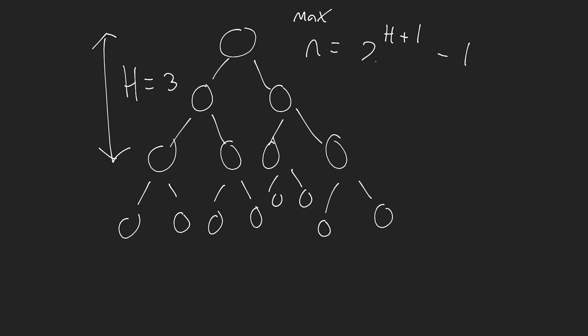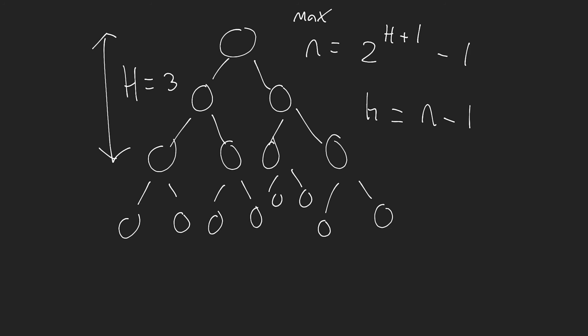Very important, okay? The maximum number of nodes you can have in your tree is 2 to the exponent h plus 1, minus 1, and that's just due to the properties of this tree. The height of the tree is an important factor. Again, that's going to be the maximum possible depth between any given node in the tree. And there's some other properties we can look at, where the height is always going to be a maximum of n minus 1, where n is the number of nodes in the tree.